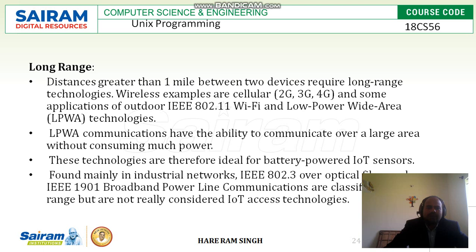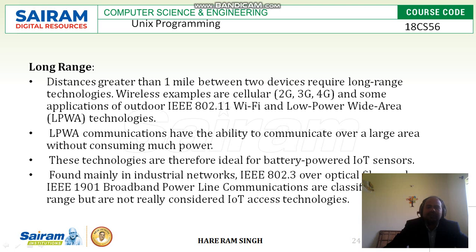Low power wide area communications have the ability to communicate over a large area without consuming much power. These technologies are therefore ideal for battery powered IoT sensors.